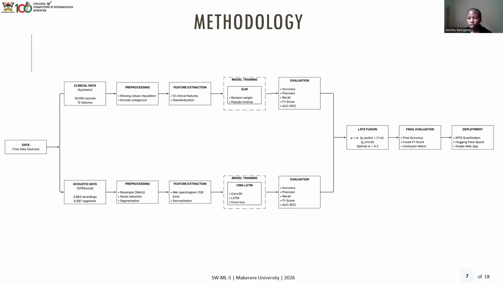And our final evaluation was done independently because we had unpaired sources, so we could not fuse it as one. We could not evaluate the actual fused model, and then we moved on to deploy.